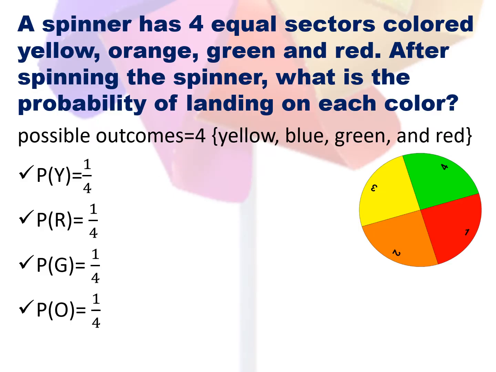First question is, a spinner has 4 equal sectors colored yellow, orange, green and red. After spinning the spinner, what is the probability of landing on each color? See here we have 4 possible outcomes and the probability for getting yellow will be equal to 1 upon 4. Why? Because yellow is the one favorable outcome and in total we have 4 possible outcomes. So probability will be 1 by 4. Similarly, we can find out the probability for other colors. That is, they will be 1 by 4 only.